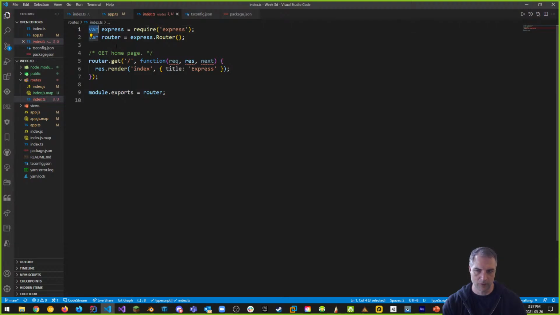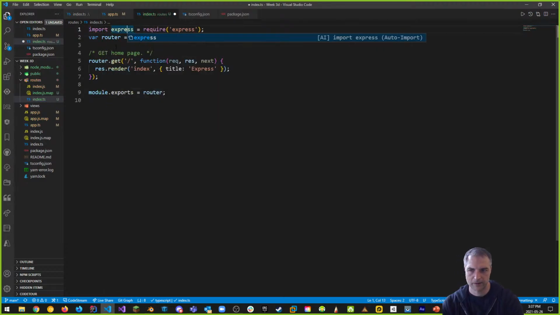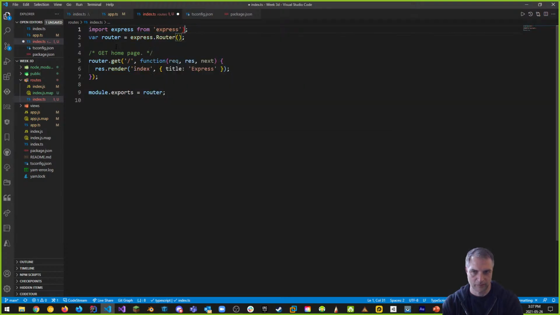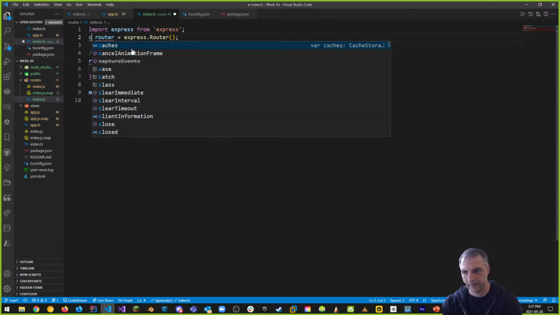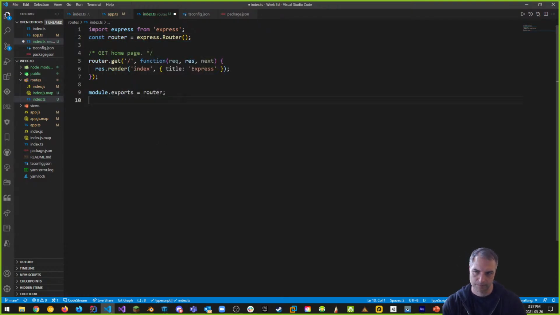So again, we're going to go over here where we say a var, and we're going to say import express from express. That's the first thing we want to do. That gives us the code hinting we want. And router, right? Well, that is going to be a const now. So that will be a const. Router is equal to express.Router. Notice that that gives us of type router. That's what that is, express.Router.